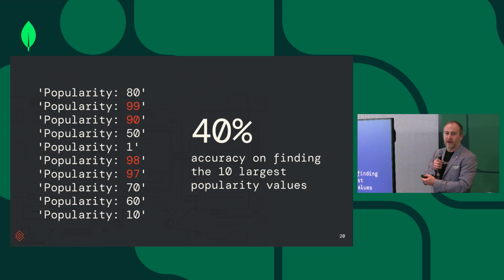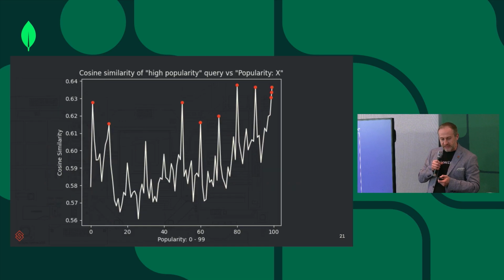You see popularity 1 is part of those top 10 most popular results. So LLMs are great for text, not so great for structured data, not so great for numbers. You can also see this chart, which shows the cosine similarity of the different popularity scores. As you see, it's not what you would expect. You would expect a cosine similarity going pretty much in a straight line.